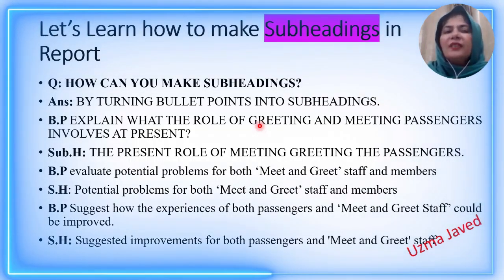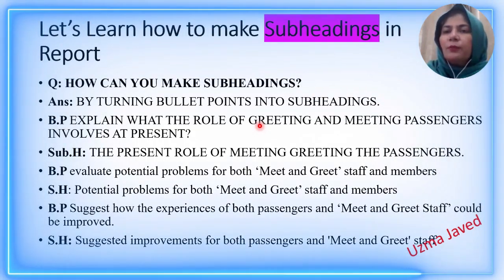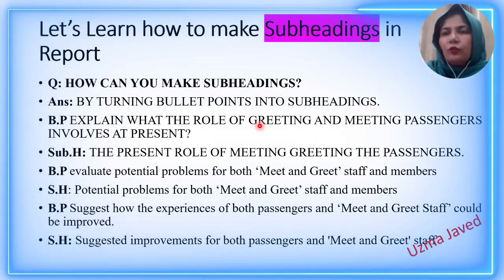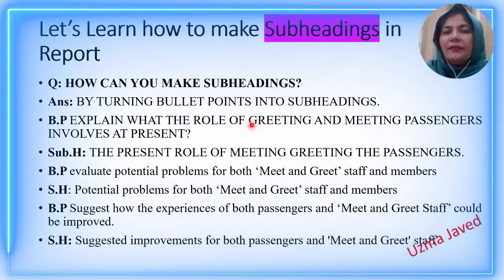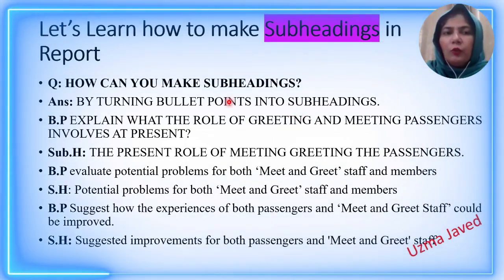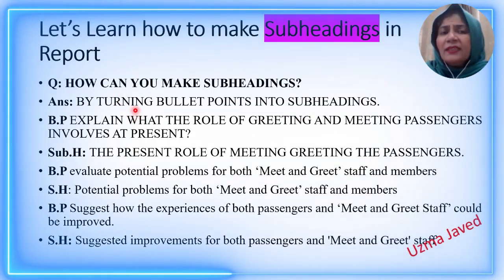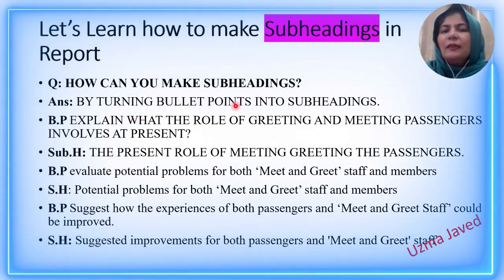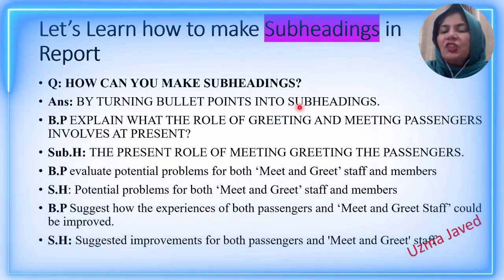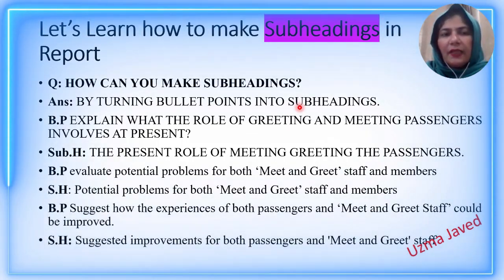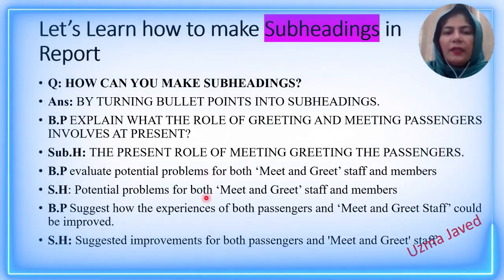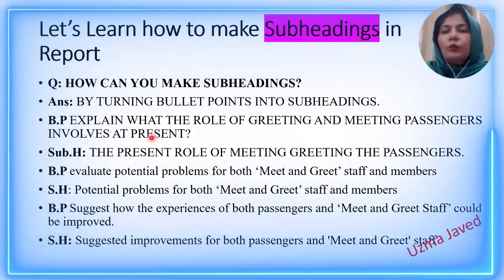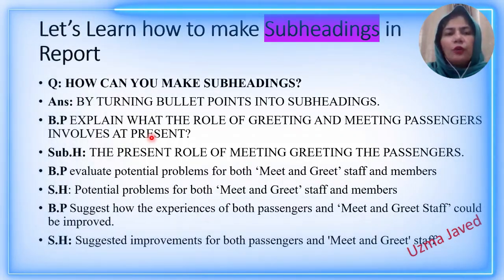Now let's learn how to make subheadings in a report. As far as the format of a report is concerned, there are just three paragraphs that you have to write, and each paragraph should have a subheading. Now, how will you make a subheading? This is a very interesting slide and useful for you also. The answer is by turning the bullet points into subheadings. You will not create something on your own. You will simply change the bullet points into subheadings. I have given you three examples. Take a screenshot. I will explain two examples. The third one you can read yourself, and you will then understand how to make subheadings on your own.